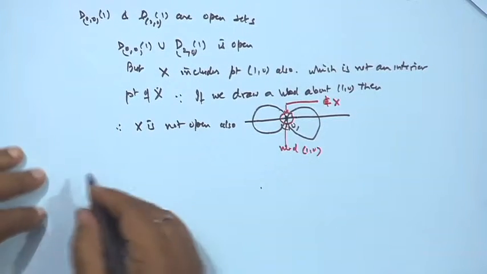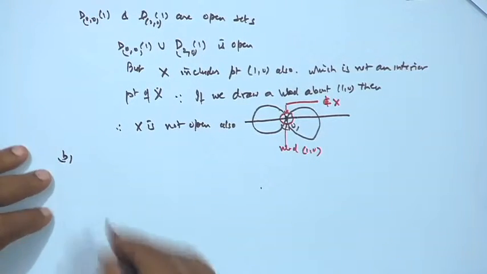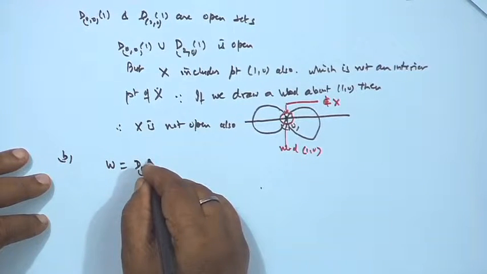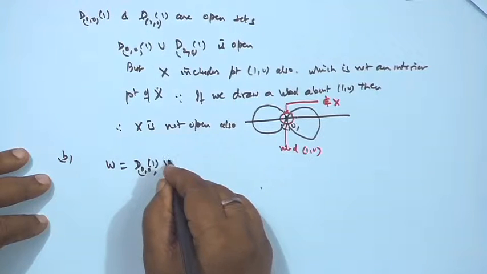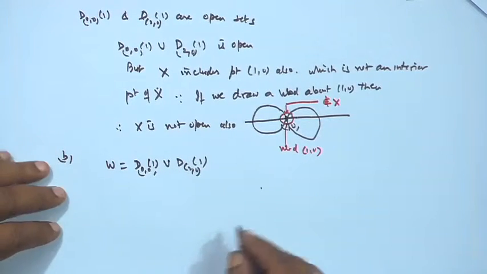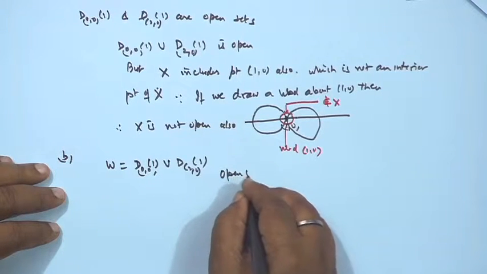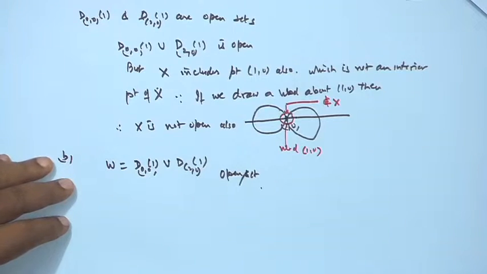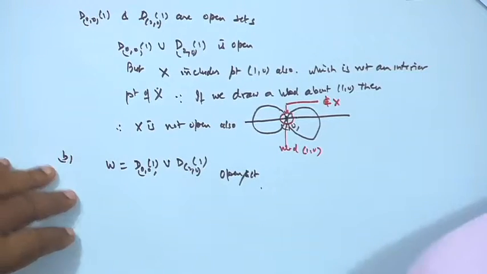While in the case of the second, what is W? W is D(0,0;1) union D(2,0;1). So, obviously, it is an open set, because it is a union of two open sets. So, it is open, therefore W is an open set.